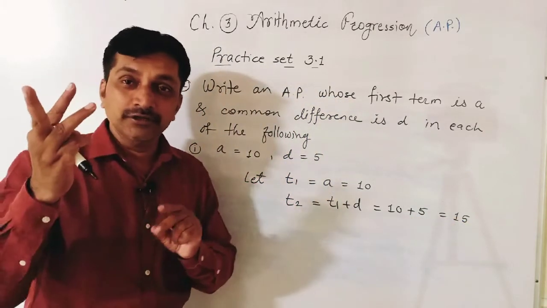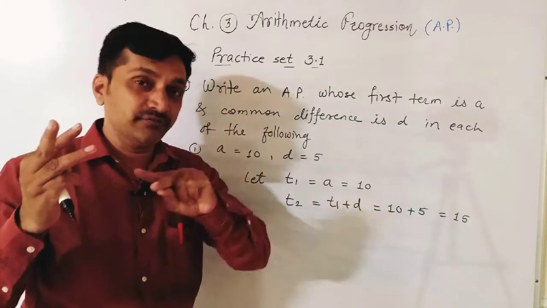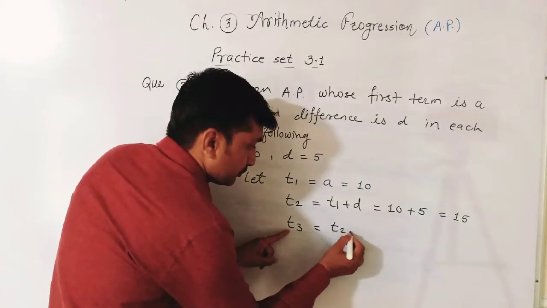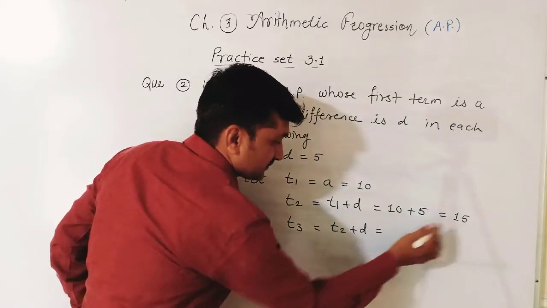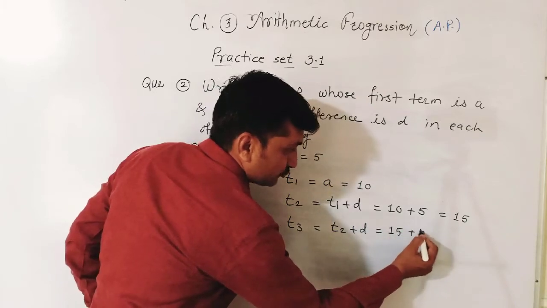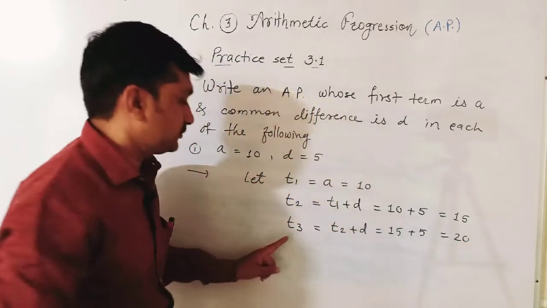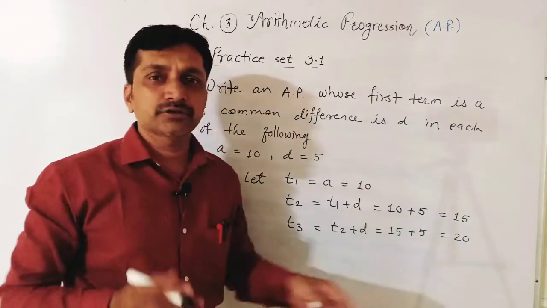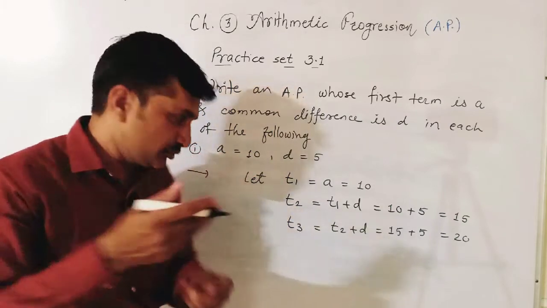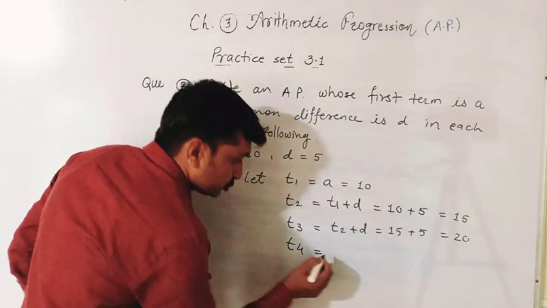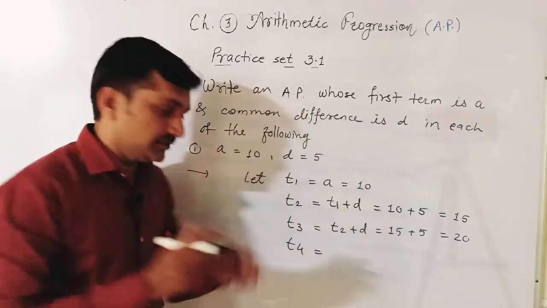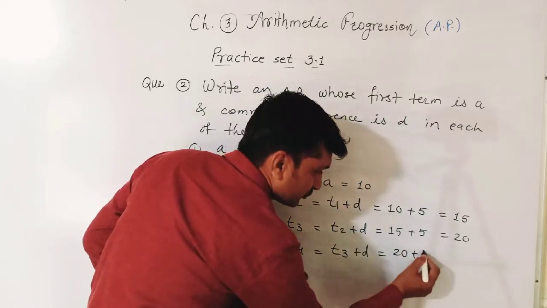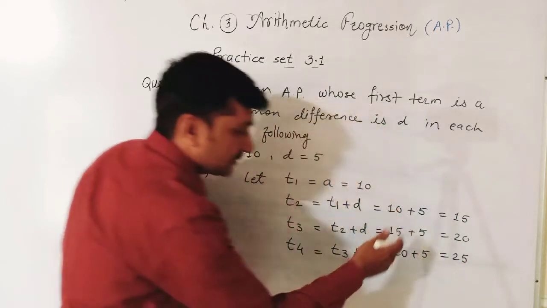Now if you want T3, previous term plus difference. Previous means T2. If you want T3, previous term T2 plus again the difference. Now T2 is this 15. 15 plus difference 5, addition is 20. Third term is 20. What is the question? We want an AP, and for an AP, 3 terms are sufficient. If you want to find the fourth, you can. T4 is equal to the previous term T3 plus D. T3 is 20, 20 plus 5 is equal to 25, and so on.